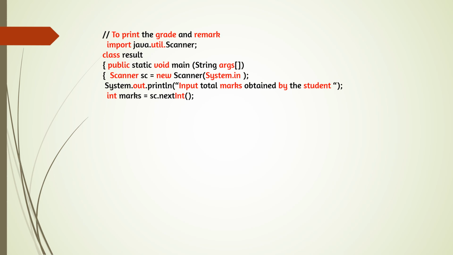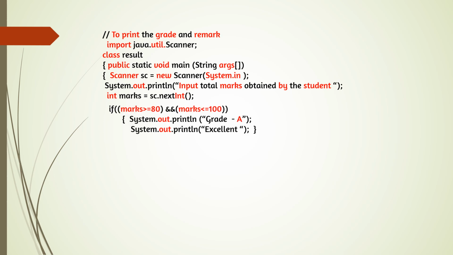Here we are accepting the marks. And now we can have the conditions. The first condition will be coming under if, and the last condition under else, and the remaining conditions under else if. So the first condition is if marks is greater than 80, two conditions have to become true. The mark should be greater than 80 and that means logical AND, and mark should be less than 100.